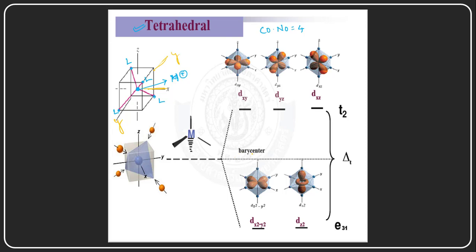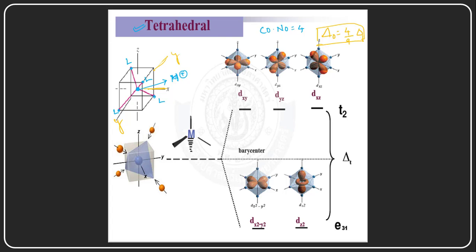And this is the energy barrier, which is represented with delta T, while octahedral complexes are represented with delta O. So delta O is always 9 by 4 times delta T, a point we need to remember here.